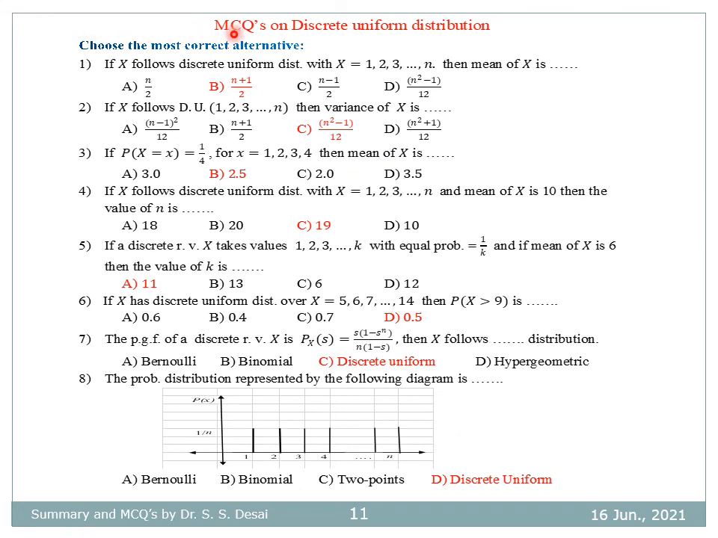These are multiple choice questions on discrete uniform distribution. So here the correct alternatives along with correct answers are given in red color. So you go through these MCQs for your examination.